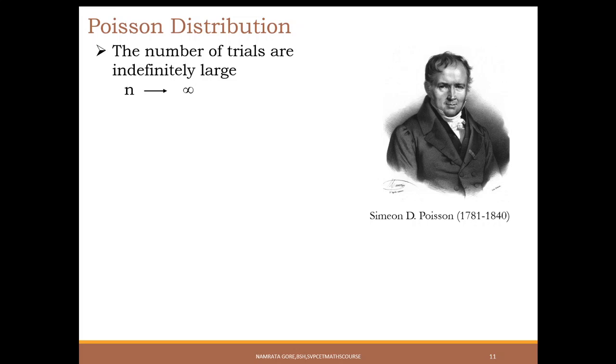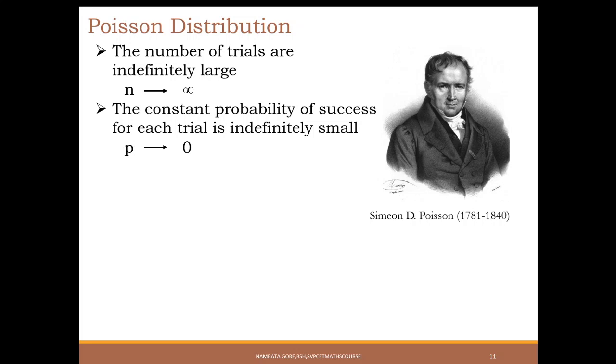The Poisson distribution can be applied for the systems with large number of possible events, n, that is number of trials, and which are indefinitely large tending to infinity. Each of these events is rare to happen and their probability is indefinitely small, that is p tending to 0. Now this n tending to infinity and p tending to 0 together forms n into p, that is lambda, a positive real number or a constant value.